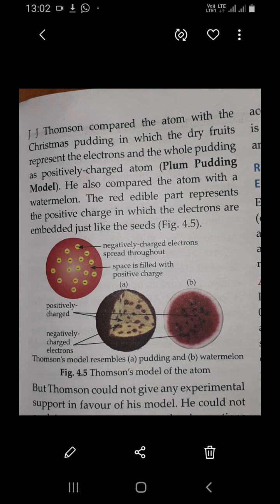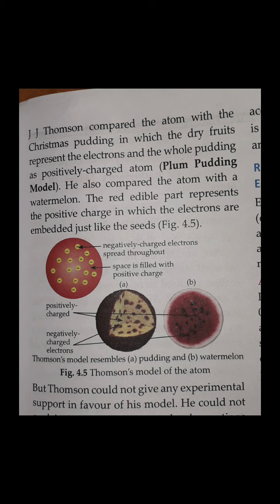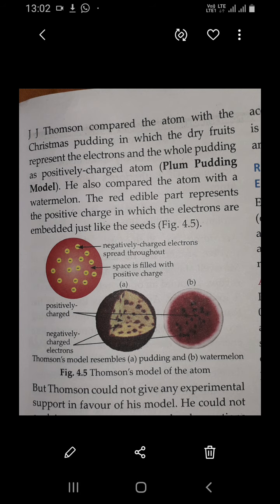But Thomson couldn't give any experimental support in favor of his model. He could not explain many experimental observations about atoms. J.J. Thomson compared the atom with a Christmas pudding, in which the dry fruits represent the electrons and the whole pudding represents the positive charge of the atom.